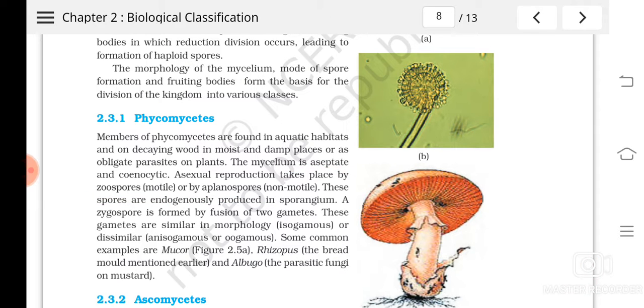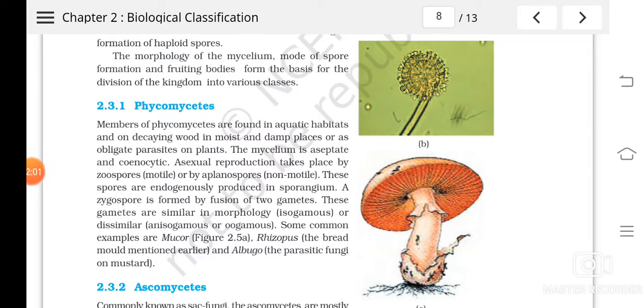Then the speciality of these zoospores: they are formed endogenously. Endogenously means inside, inside the sporangium. Understood? So what are the asexual spores? Asexual spores are zoospores and aplanospores. And what is the speciality? They are produced endogenously inside the sporangium.